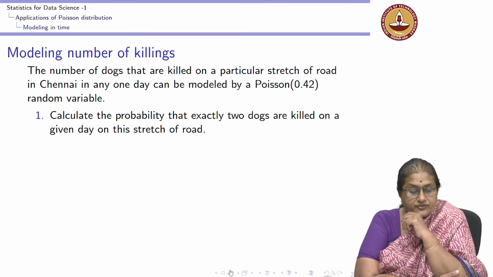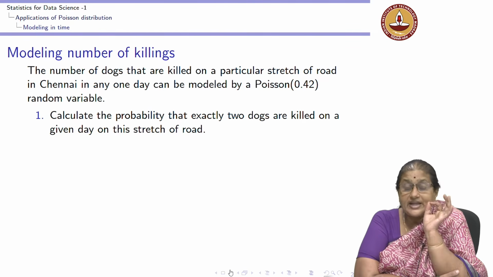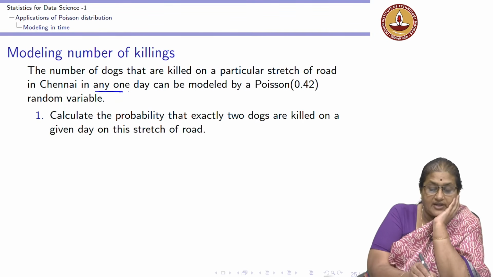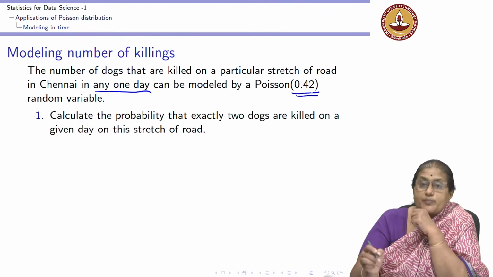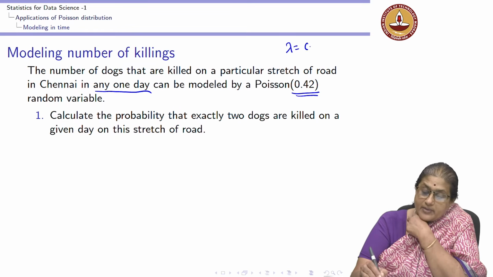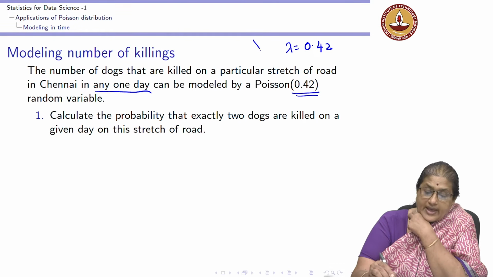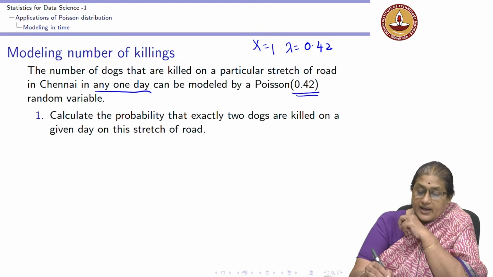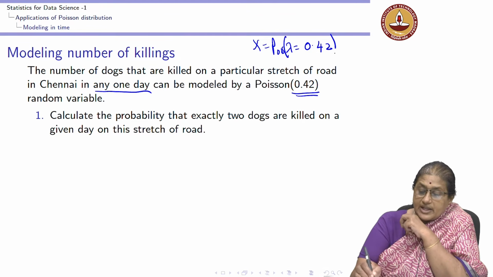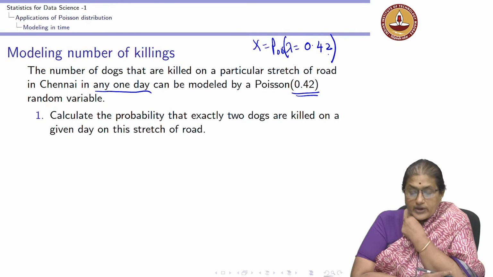Now, let's look at another example: the number of dogs that are killed on a particular stretch of road in Chennai on any one day. So, the time interval here is any one day. I know it can be modeled as a Poisson with lambda 0.42. So, x, which is the number of dogs that are killed on any one day, is a Poisson with lambda equal to 0.42.